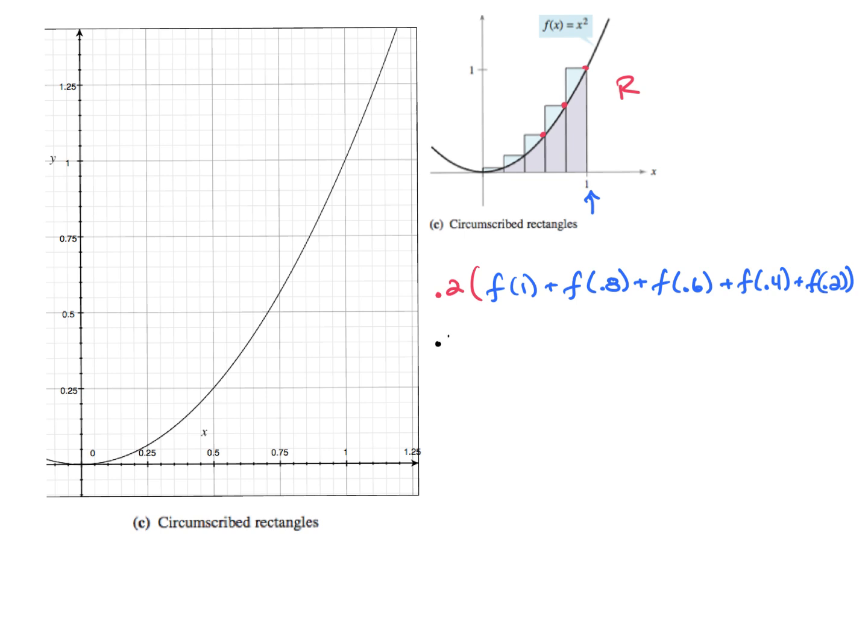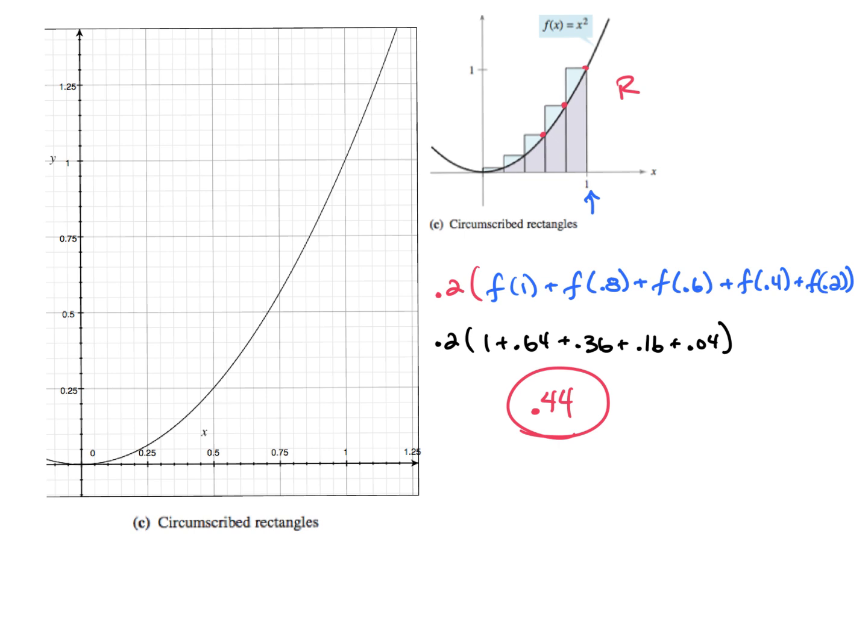All right. So let's do some math. So 0.2 times, what is f of 1? 1. Plus, what's 0.8 squared? 0.64. I feel like we've done this before. And then 0.36. And then 0.16. And then 0.04. And that's it. All right. And so then, what do we get? So all of that was 1.2 before. So now we're going to add what to it? Now we have 2.2. Exactly. So 2.2 divided by 5 is? Say my name. 0.44. Good. All right. So we got 0.44.